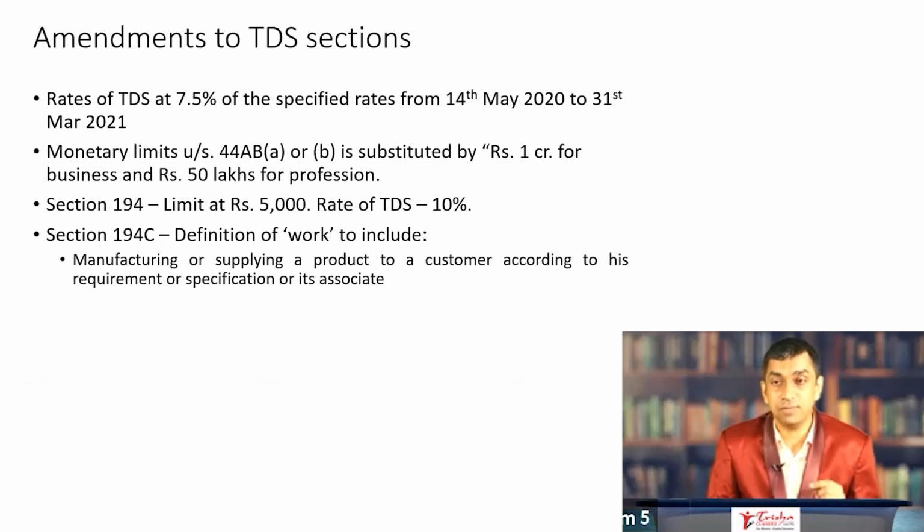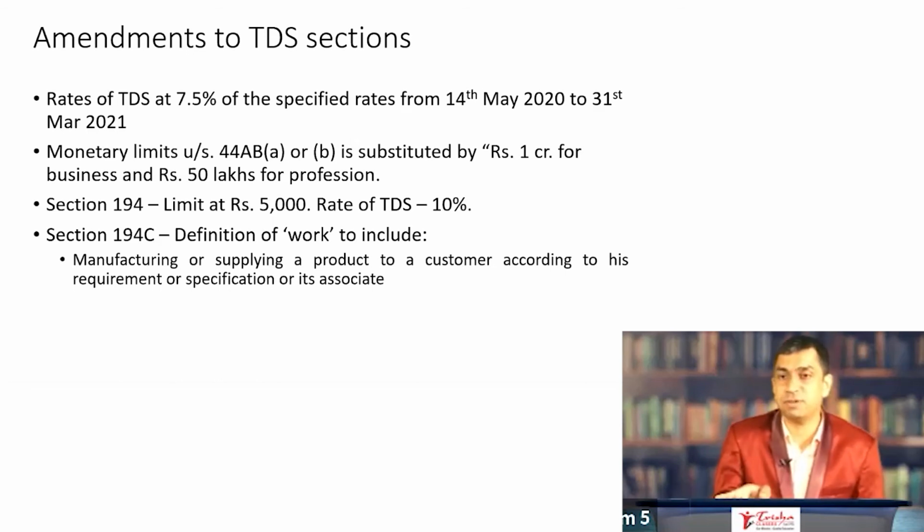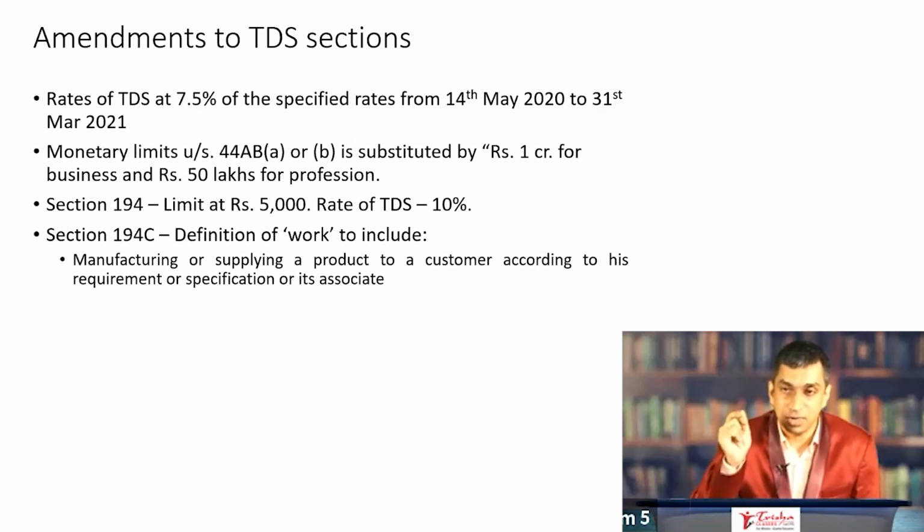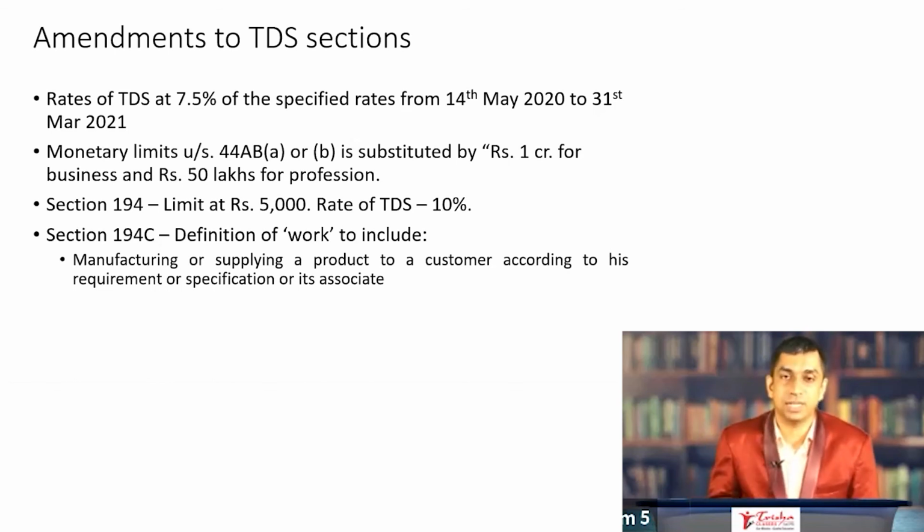This is very important, and I'm pretty sure there will be one multiple choice question which will ask you to calculate the rate of TDS. They would give you 10% as well as 7.5%. By default, you would tick 10%. Remember, if the deduction is to take place between 14th May 2020 and 31st March 2021, it's going to be 75% of 10% or 7.5%.